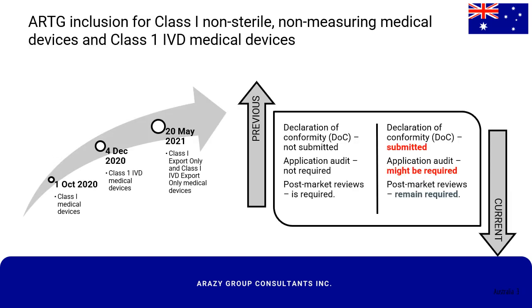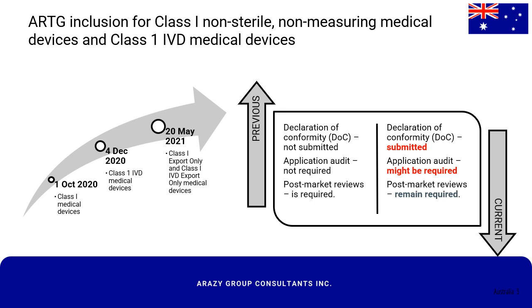The first change is the ARTG inclusion for Class 1 non-sterile non-measuring medical devices and Class 1 IVD medical devices. These changes were in effect from October 1, 2020 for Class 1 medical devices, December 4, 2020 for Class 1 IVDs, and May 20, 2021 for Class 1 export-only and Class 1 IVD export-only medical devices. Under the previous scheme, the manufacturer's declaration of conformity was simply held by the applicants at the time of the ARTG inclusion process. However, under the new scheme, the applicants need to provide the manufacturer's DOC with their application to include devices in ARTG.